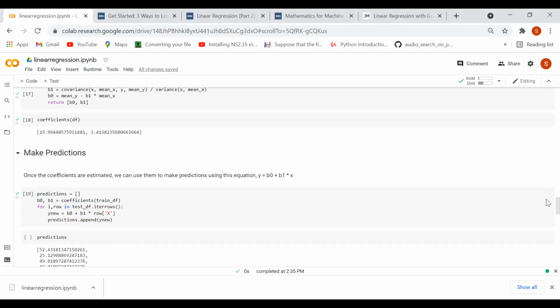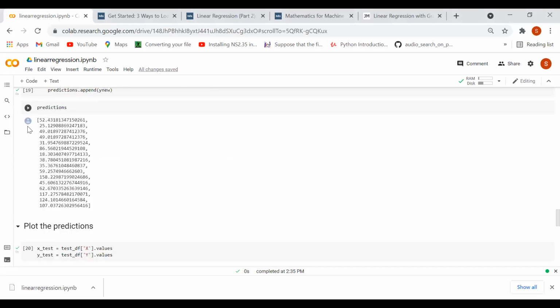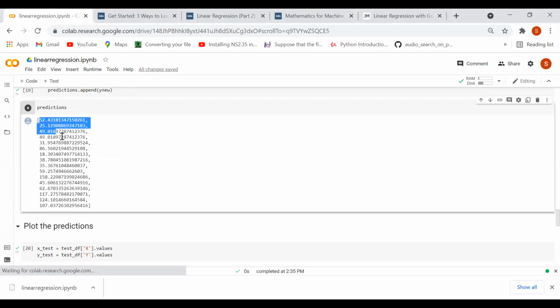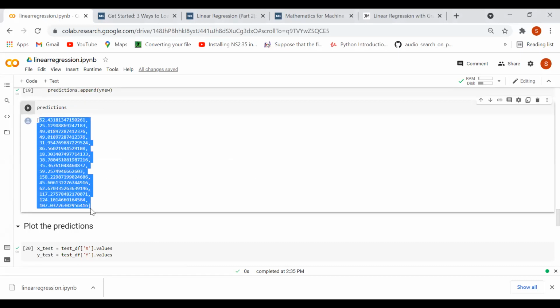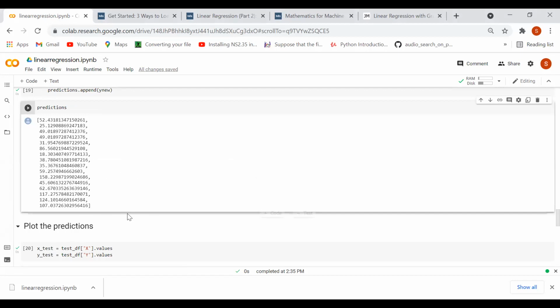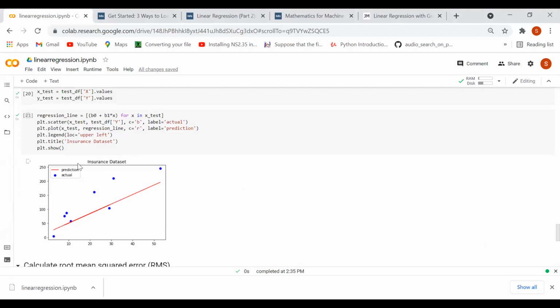Okay, then, you can see here these are the predictions of your insurance price based on each X value, based on the number of insurance. So we will do the same thing. And when you plot it on the graph, it will come like this. Linearly, this line will come. This is your predicted data. This red line is your predicted one, and this blue one is your actual data.